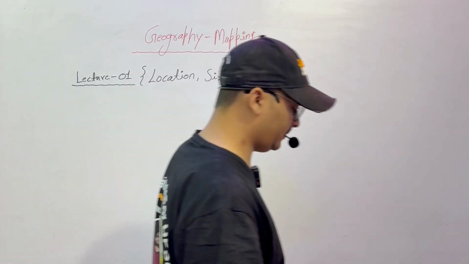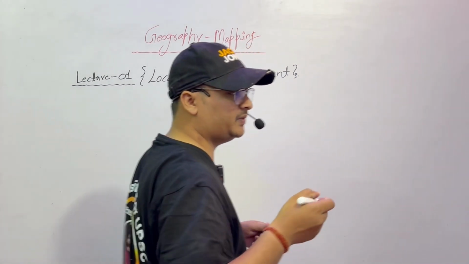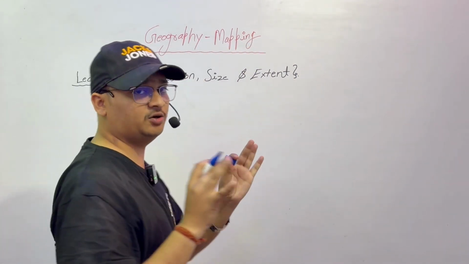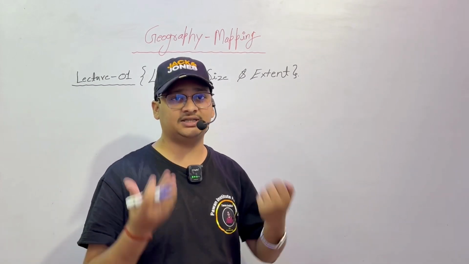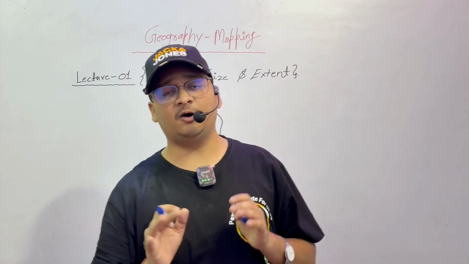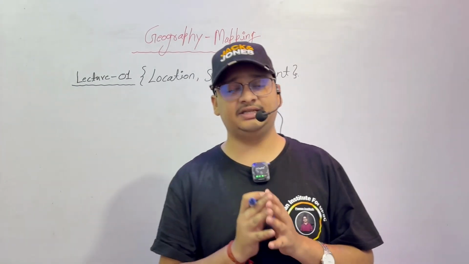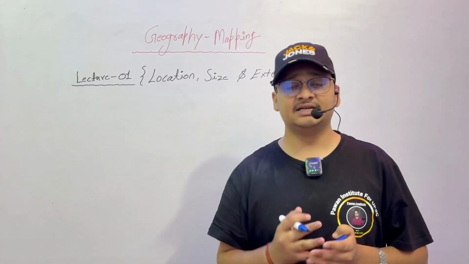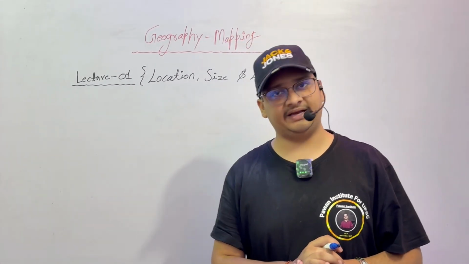First of all we will try to understand what the meaning of geography is. Sometimes in exams a question comes as: who is the father of geography? There is doubt in different books. Some books say the father of geography is Hecataeus, some say it is Eratosthenes.